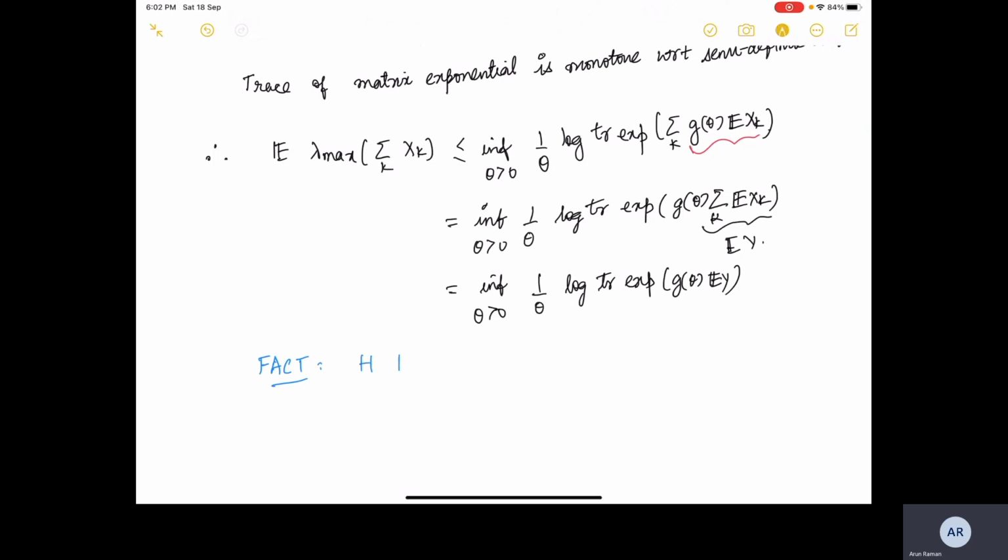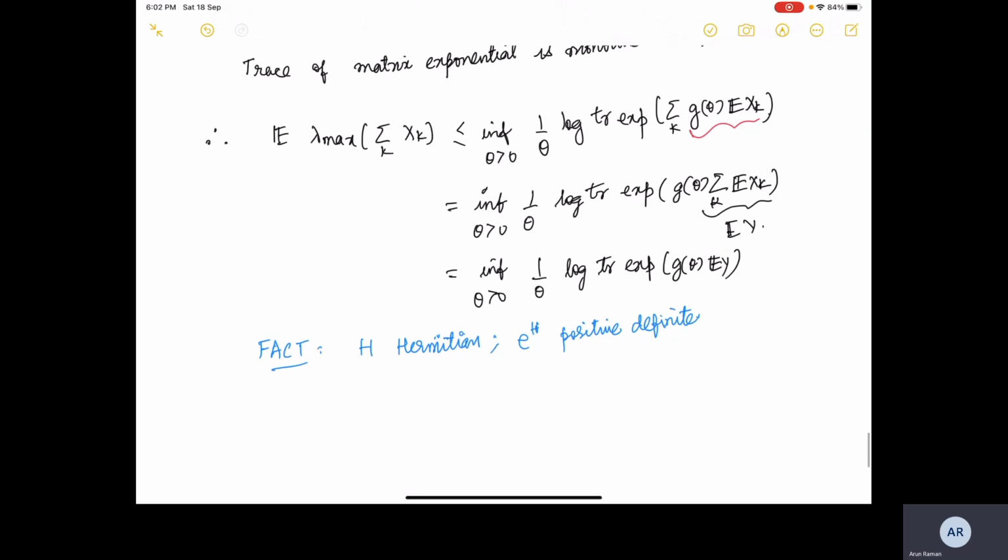We actually used this in the previous lecture as well, without quite referring to it, and I will leave it to you to figure out where we used this fact without stating it. If H is Hermitian, then e raised to the H is positive definite.